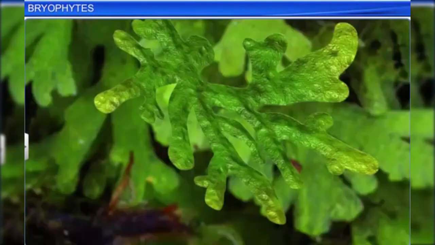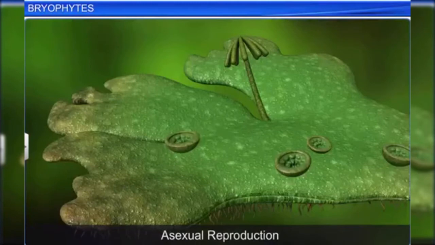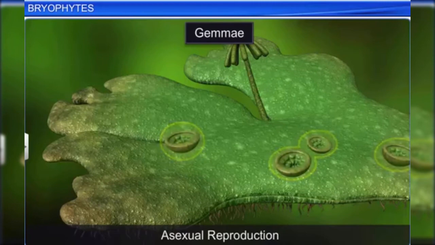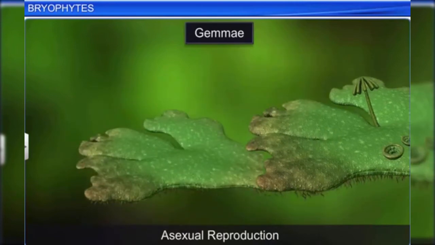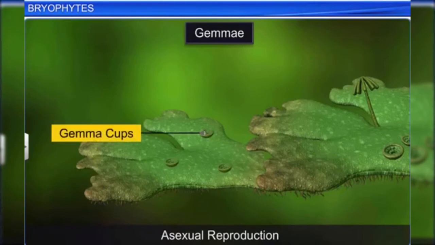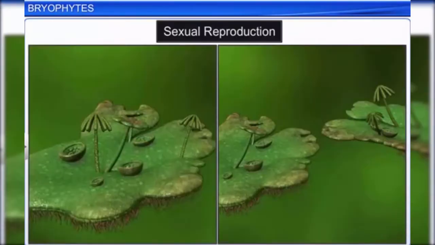In the case of asexual reproduction, we observe fragmentation of the thallus. Asexual reproduction also occurs when gametes are formed. They are green, multicellular, asexual buds that separate from the parent and develop into new individuals. They develop in small receptacles called gemma cups located on the thallus. In the case of sexual reproduction, the male and female sex organs are produced either on the same or on different thallus.